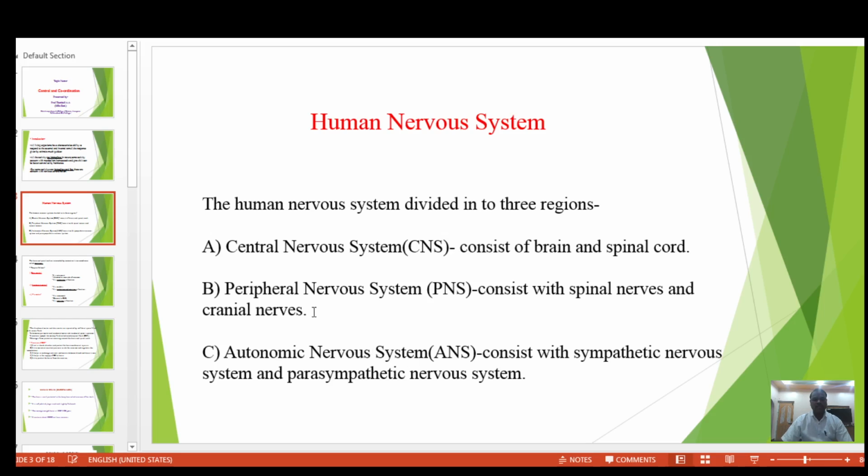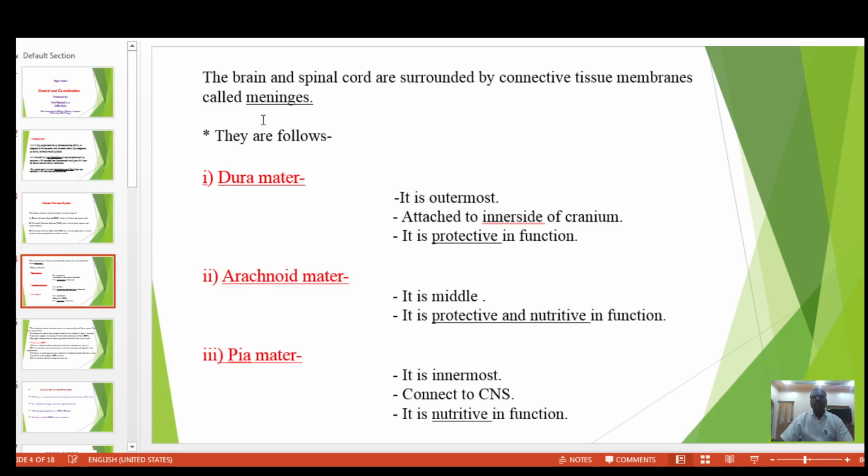Next, the brain and spinal cord are surrounded by connective tissue membranes called meninges. There are three types of meninges: first is dura mater, second is called arachnoid mater and third is called pia mater.